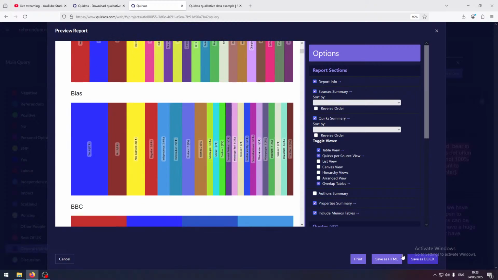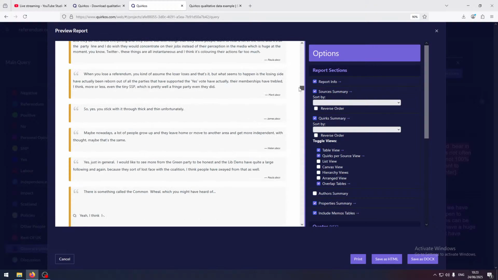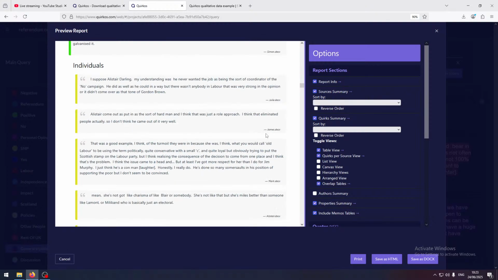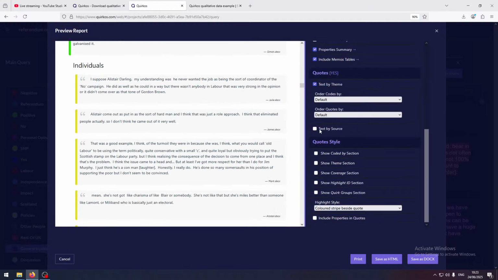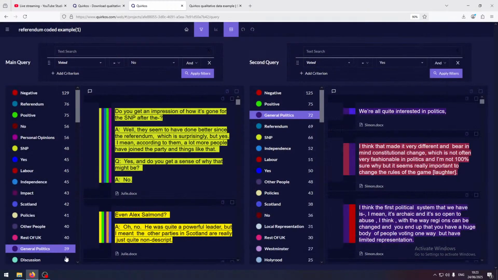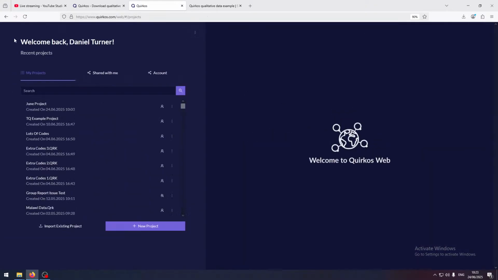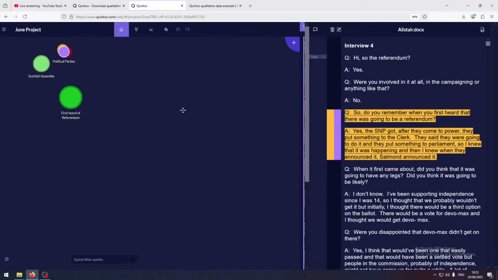This we can save as a Word document when we're happy with how it is. We can also export it as a PDF as well. So it makes a great appendix because it's also got all the data, however you want to sort it, by individual, by code, and different ways to sort and filter it. So that's all there. So that's a basic overview of Quirkos and working on these kinds of projects.